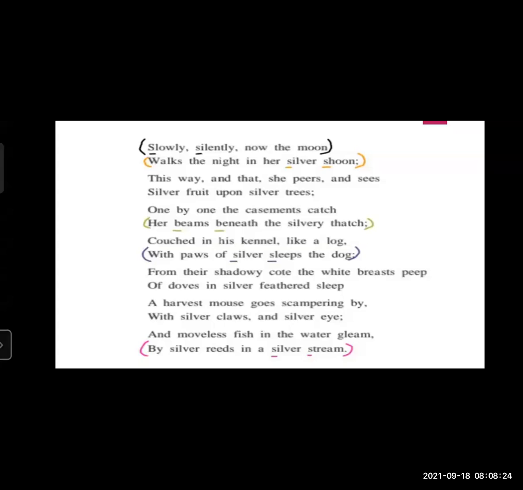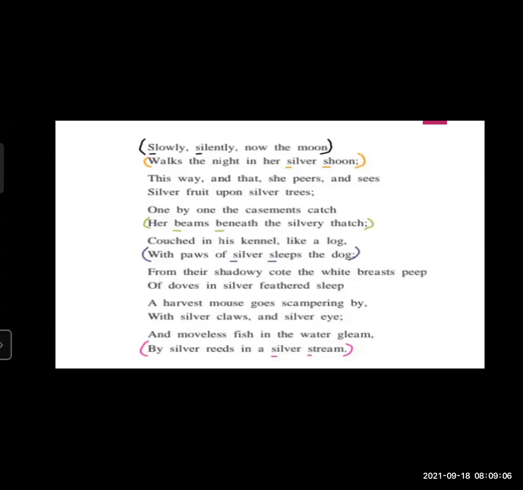We have seen four examples of alliteration, and you can observe the neighboring words with the repeated sound. So mostly in this poem the poet uses the figure of speech alliteration. The last example of alliteration is more by silver reeds in a silver stream. Here again the S sound is repeated. Silver and stream are neighboring words, and in these two words the S sound is repeated. The consonant sound is repeated.